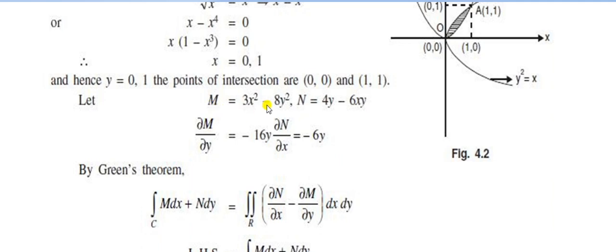Partially with respect to y, the 3x² becomes 0, and the partial differentiation of −8y² is −16y. Now for N, partially differentiate N with respect to x. The 4y is 0, and in 6xy, 6 is constant and y is also constant. The differentiation of x is 1, so you get −6y. Therefore ∂M/∂y is −16y, and ∂N/∂x is −6y.